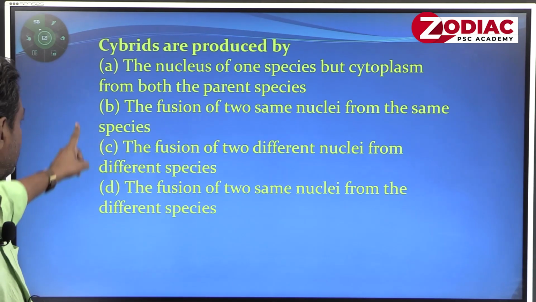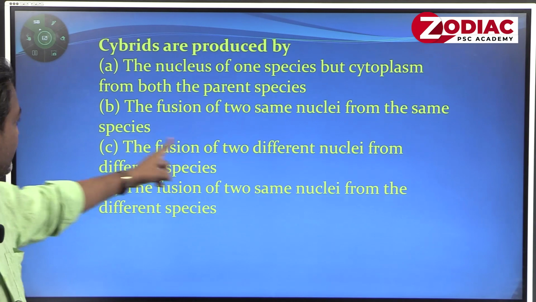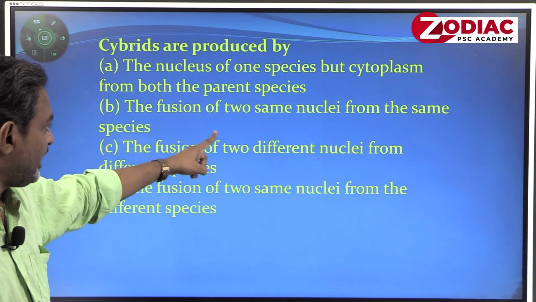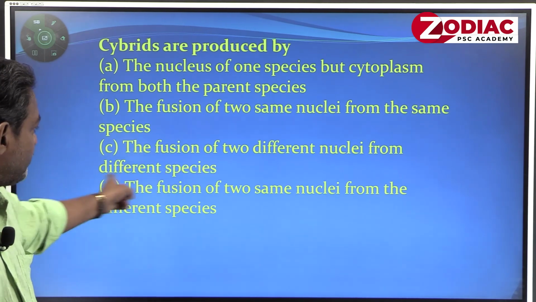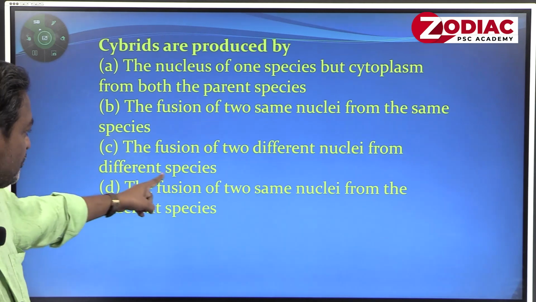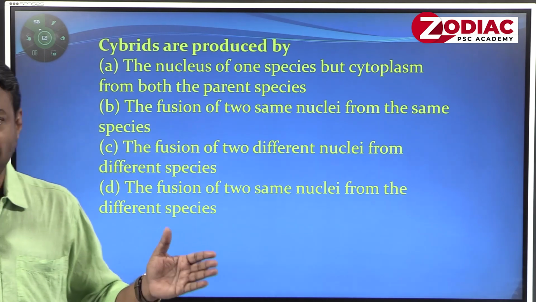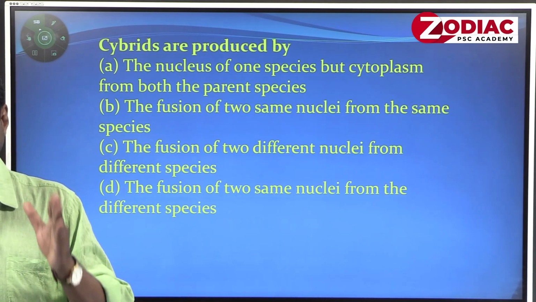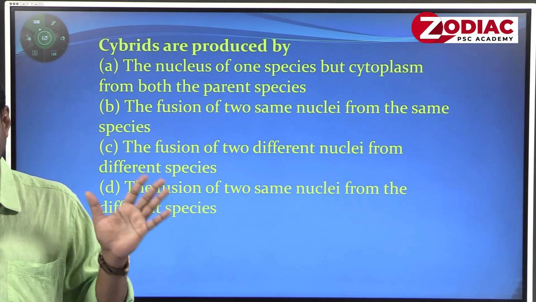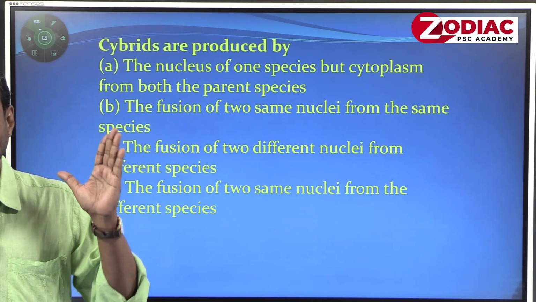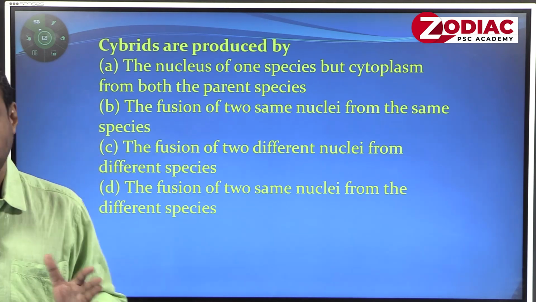So, the answer is the nucleus of one species, but cytoplasm from both the parental species. Correct answer. The fusion between two same nuclei from the same species, wrong. The fusion of two different nuclei from different species, wrong. The fusion of two same nuclei from the different species, wrong. So, it is a fusion between two cytoplasm, but we will take only one nucleus of a cell, other will be discarded or eliminated. Then you are placing a word called cybrid. So, in some of the tissue culture work we require cybrids, that is the answer.